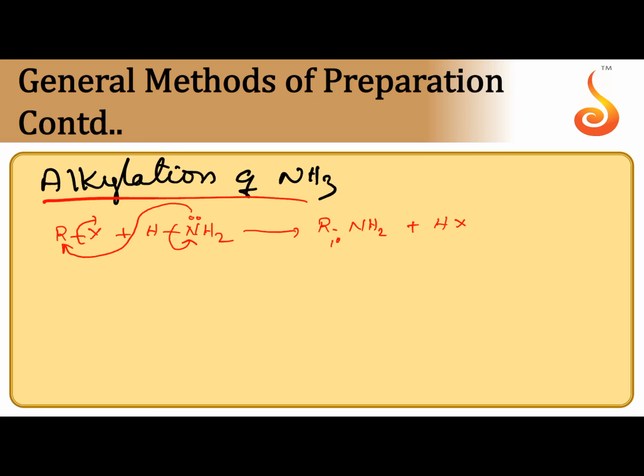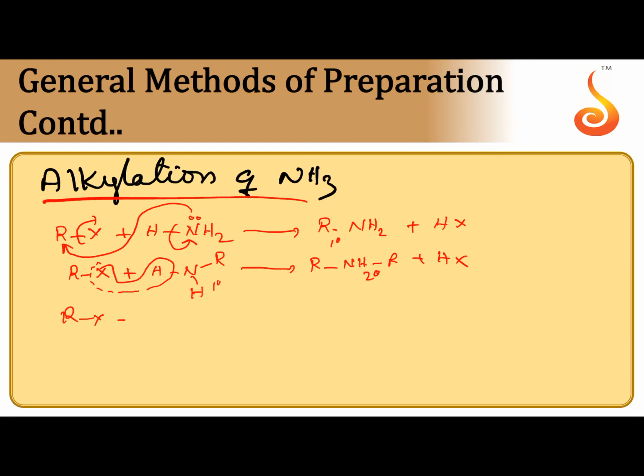Similarly, after the formation of RNH2, if one more mole of alkyl halide is there, alkylation takes place again. We can get a 2-degree amine. This is a 2-degree amine.